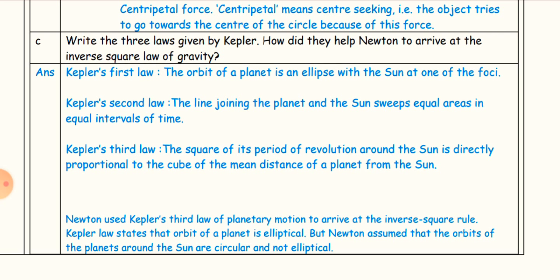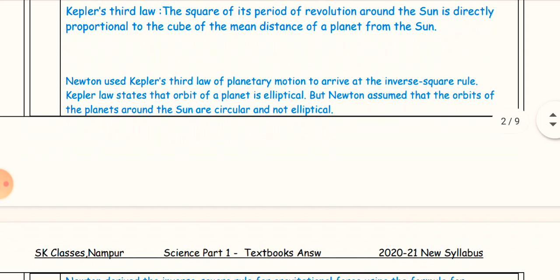Kepler's third law: the square of its period of revolution around the sun is directly proportional to the cube of the mean distance of a planet from the sun. Newton used Kepler's third law of planetary motion to arrive at the inverse square rule.